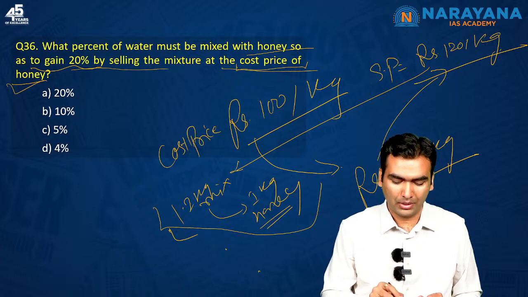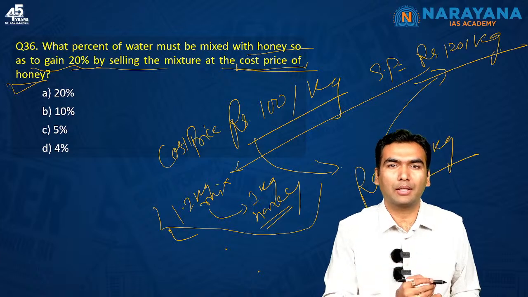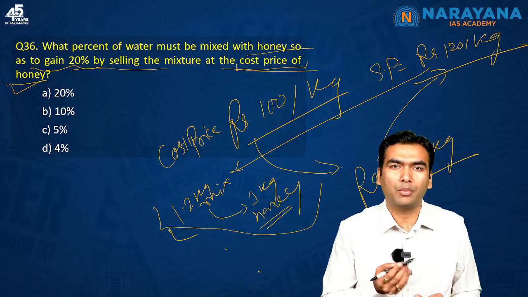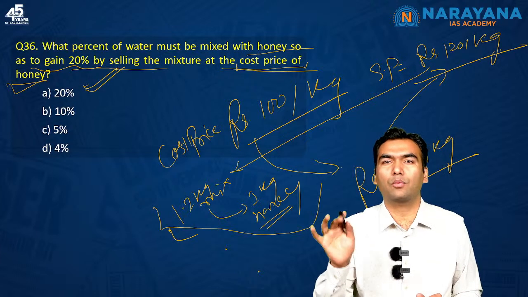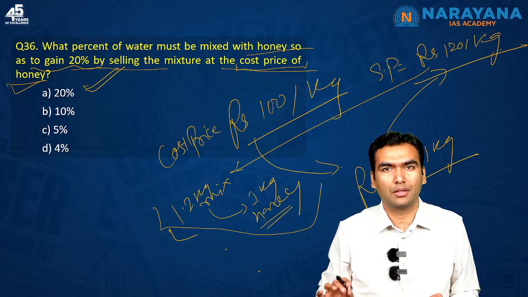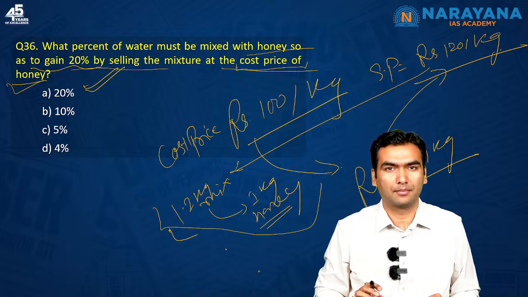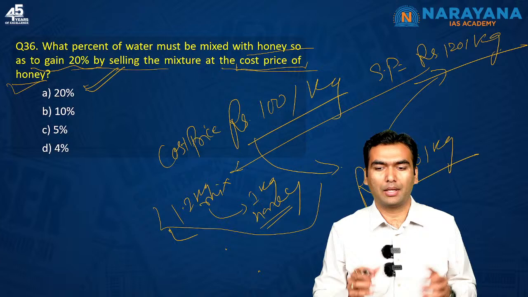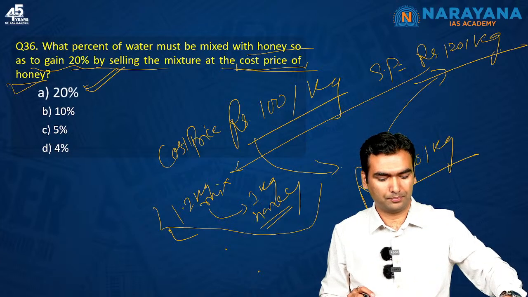Now you just calculate, if in 1 kg honey I am mixing 200 gram water, how much percentage is it? Is it 20%? Straight away. No mathematical calculation is required in this question. This is simple common sense that you have to apply. If you have any problem, let me know through the comment section. Let's move to the next question.